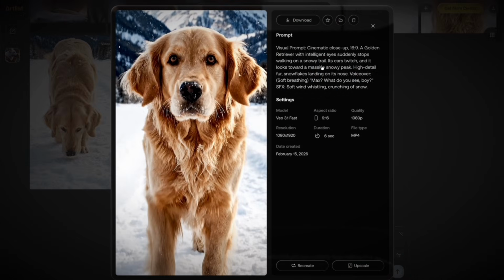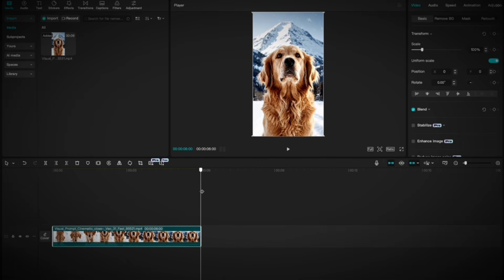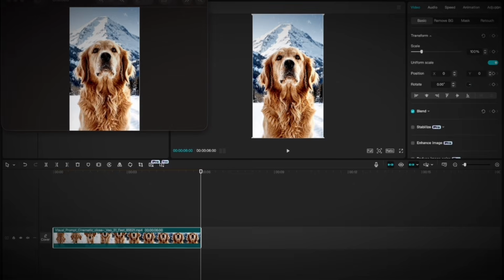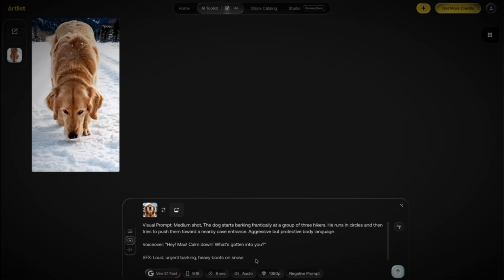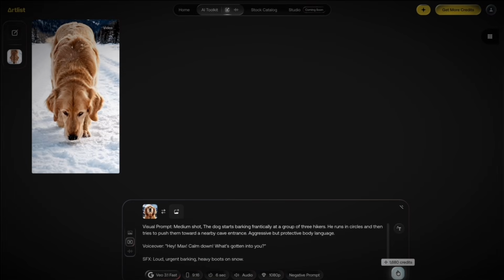When your first scene finishes generating, download it. Open it in your video player. Scrub to the very last frame, the final moment before it ends. Take a screenshot of that exact frame. Now go back to Artlist. Start generating your second scene, but before you paste the prompt, upload that screenshot as a reference image. Then paste your second scene description, then send.